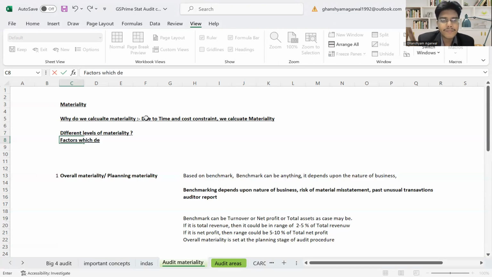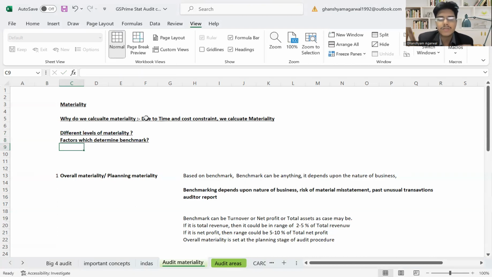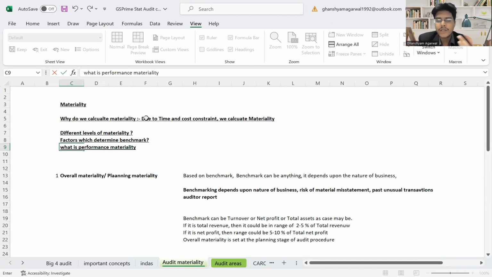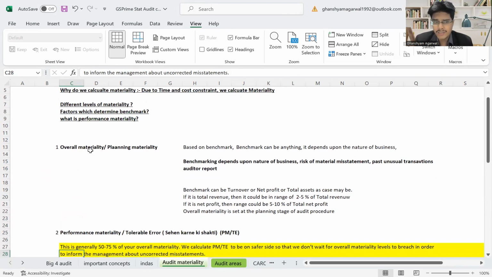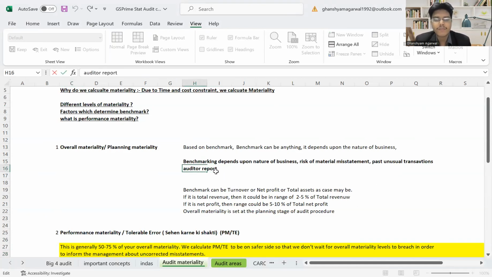Factors which determine the benchmark. Materiality is based on a benchmark, so that is very important, and they can ask about it. Then there can be questions on what performance materiality is. This is highly asked, so please pay attention and watch this video properly. First, calculate the overall materiality, or the planning materiality. This materiality is the most important. It is based on a benchmark that is set. The benchmark can depend on the nature of the business, the risks of material misstatement, past transactions, and auditor judgment.